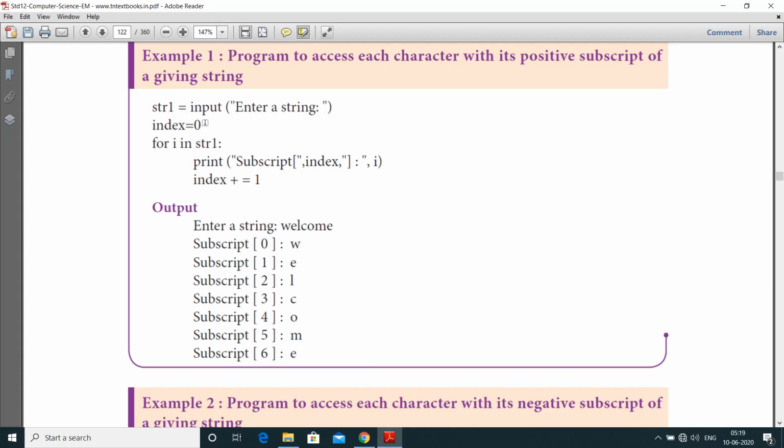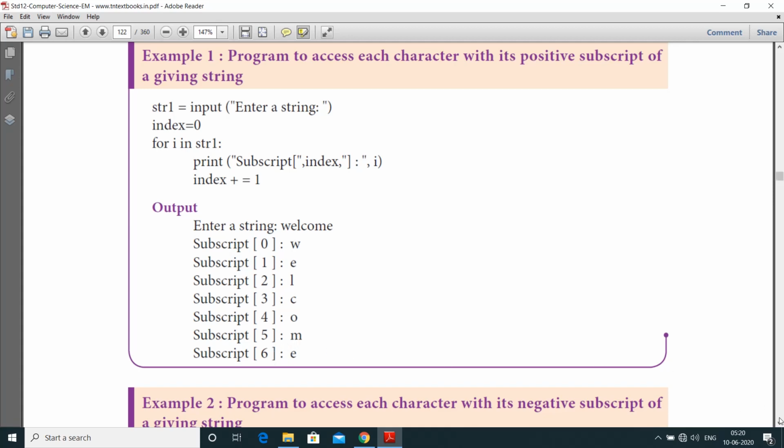First index value is 0, so just print the character W. After that, the index is incremented for each character, and the next character is E. Next, going to the for loop, then check L, as well as subscript of 3 is C, subscript of 4 is O, subscript of 5 is M, subscript of 6 is E.